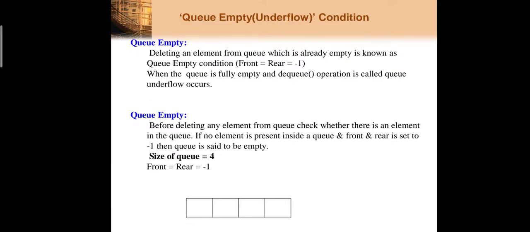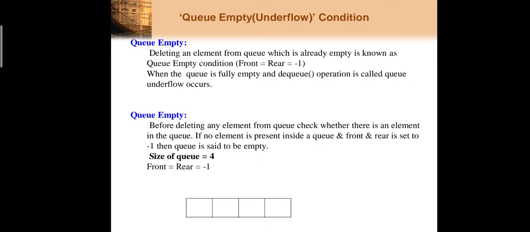Now the next condition is called the queue underflow. What is the queue empty condition? Deleting an element from the queue which is already empty. My queue holds no elements. So when deleting an element from a queue which is already empty, the condition that occurs is called the queue underflow. When the queue is fully empty and a delete operation is called, the condition that occurs is a queue underflow.